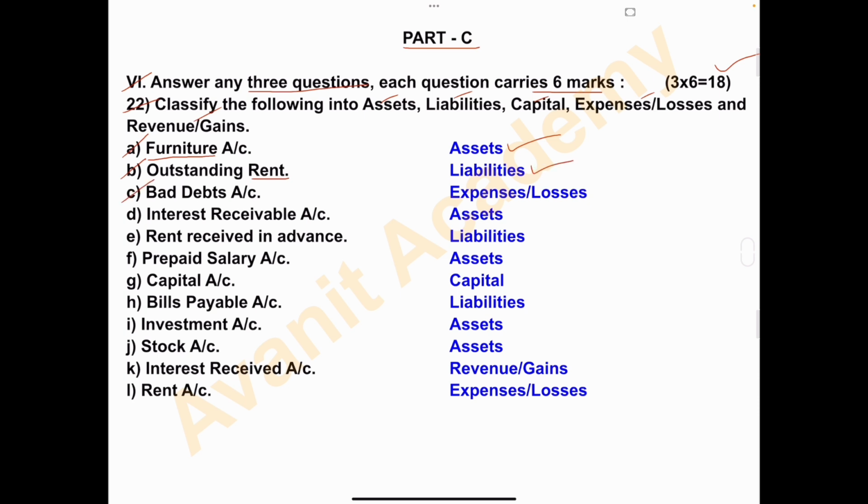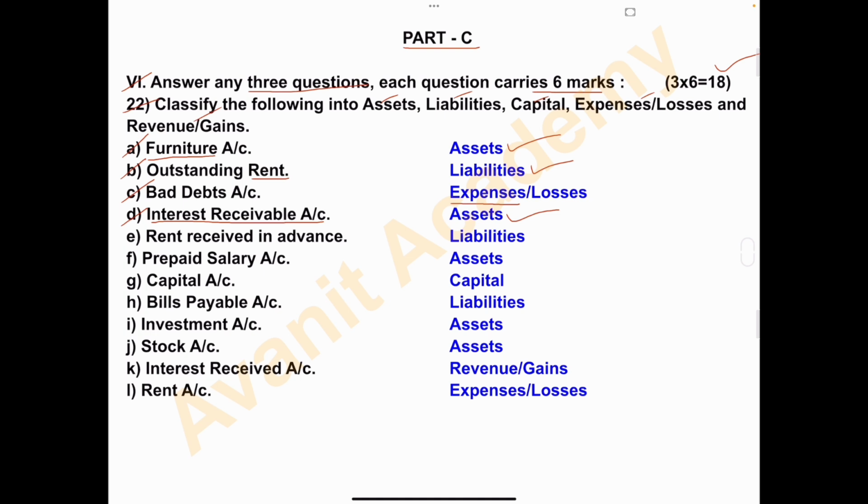C. Bad debts account. Bad debts, it is an expense. D. Interest receivable account. Interest receivable account, it's an asset. Interest receivable means interest has not been received yet, it is yet to be received. So that is outstanding income.